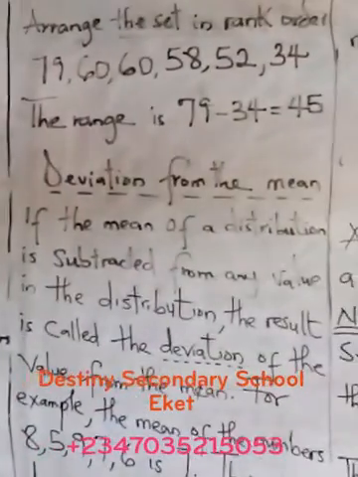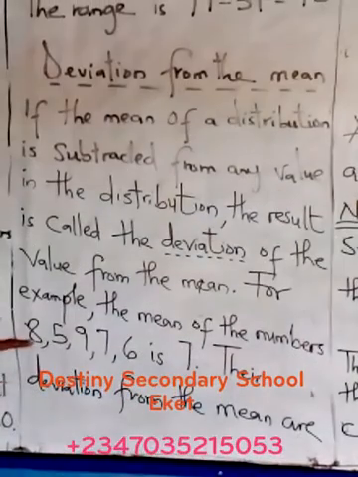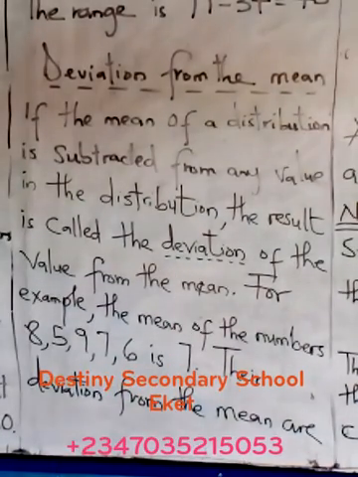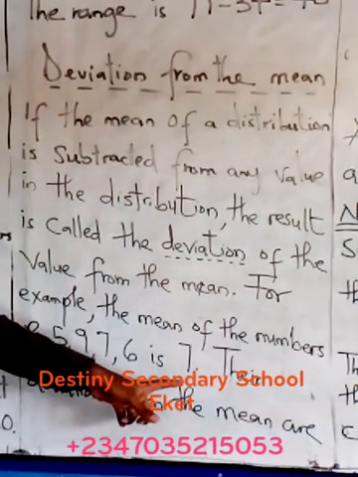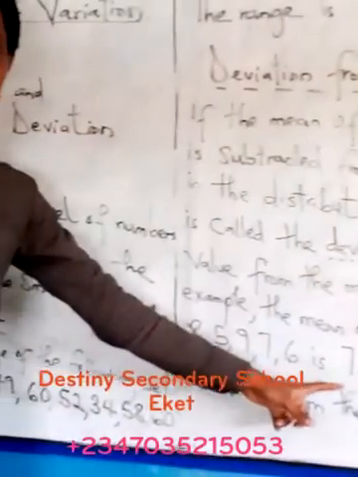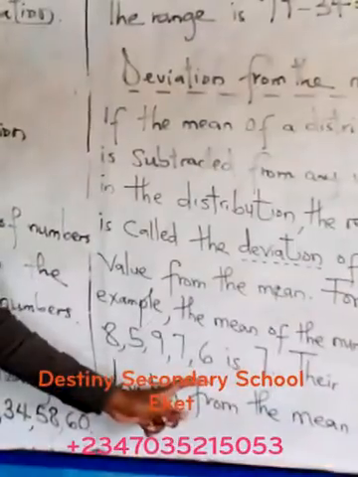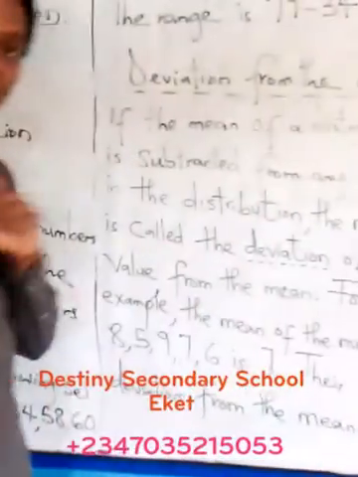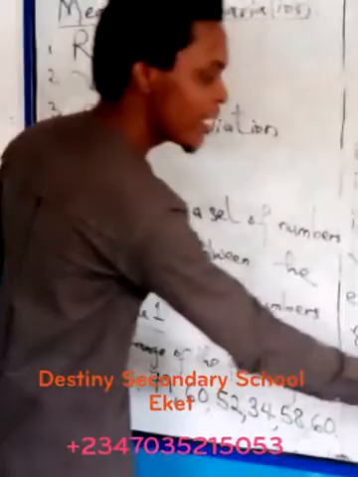So using the example of a family setting now, we'll have something like this. They said, for example, the mean of the numbers 5, 8, 5, 9, 7, 6 is 7. If the mean is 7, this has been predetermined already. So now the mean here is 7, which you can figure out. You add 8 plus 5 plus 9 plus 7 plus 6 divided by 5. That would definitely give you 7. That would be the mean. Now they've given us the mean already here, so we're not calculating the mean. So the mean here is 7.